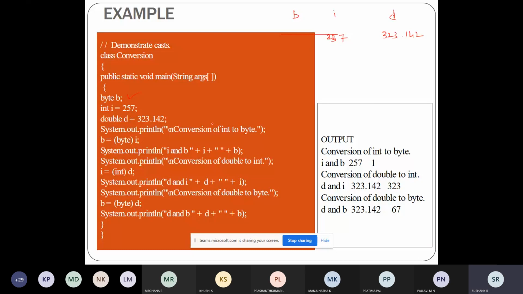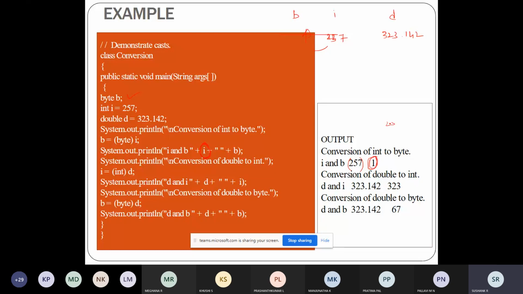So conversion of integer to byte, 257. Actually it is 257, the integer value. But when I'm converting that integer to byte, I'm getting the value as 1 because of loss of data.